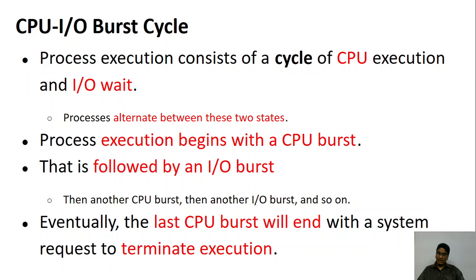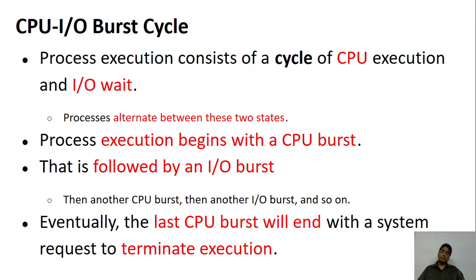Now if you take any process in general, they follow a cycle. Either they are performing CPU related activity, that is their instructions are executed by the CPU, or they wait for an input output request.